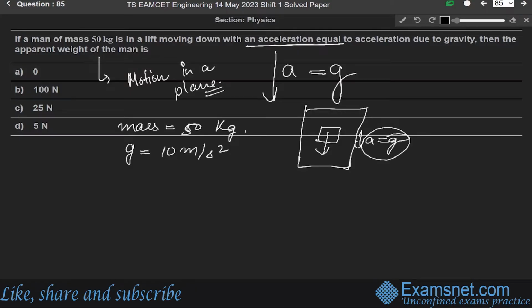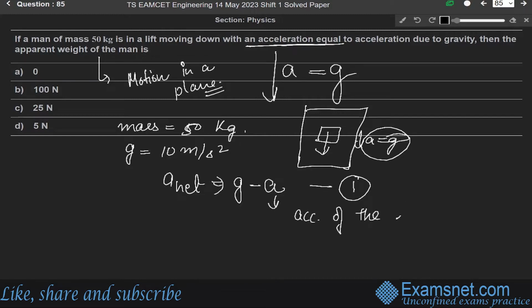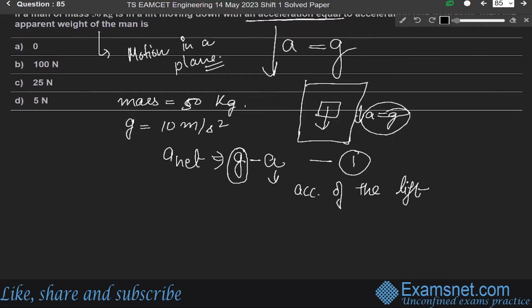Net acceleration a net will be gravitational g minus the acceleration a of the lift. According to the question, a is also equal to g. So g minus g, the net acceleration equals 0.